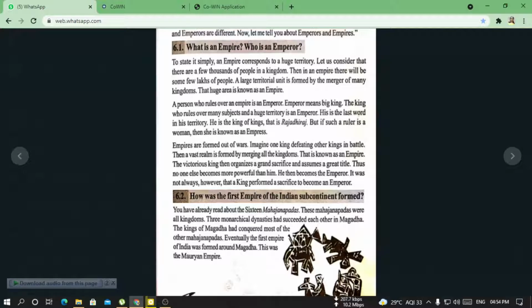Okay, now emperors are formed where one king defeats other kings in battle, then an empire forms. When a war happens and one kingdom defeats another kingdom, one king defeats another king in battle, then an empire is formed. Then a vast realm is formed by merging all the kingdoms. When we bring many small kingdoms together, a vast large territory is formed.